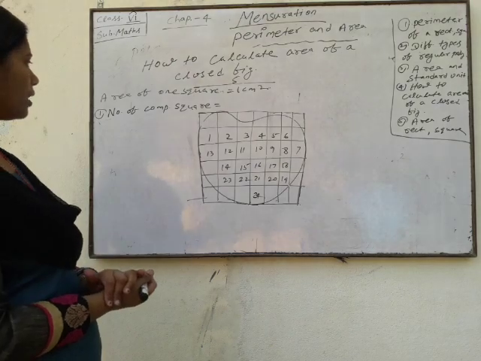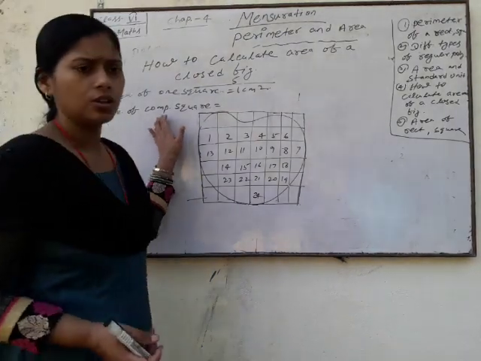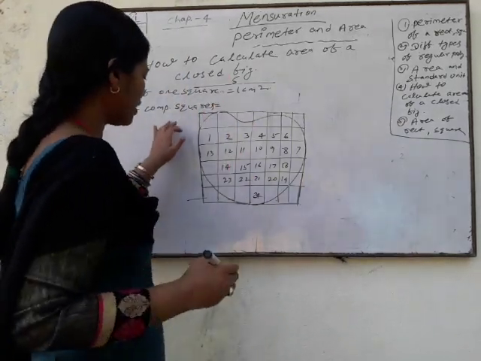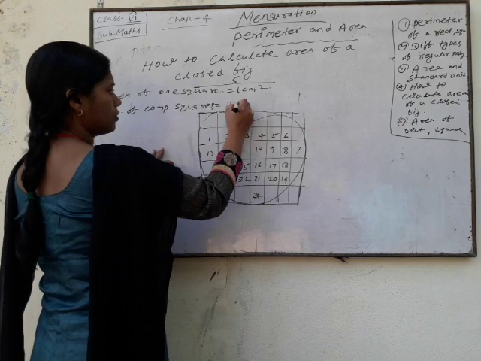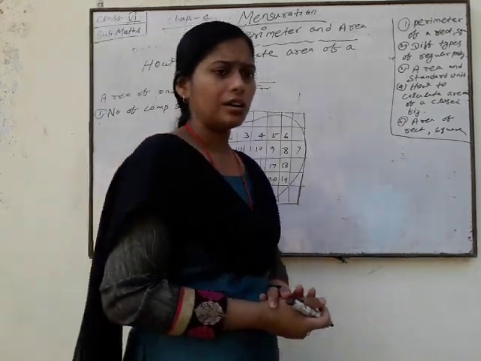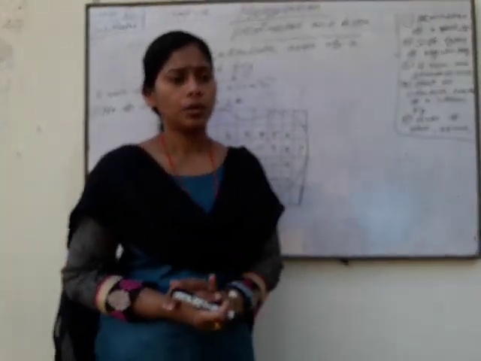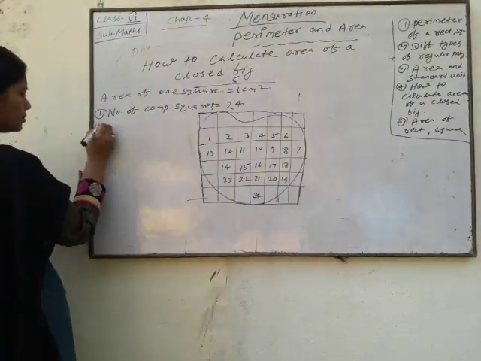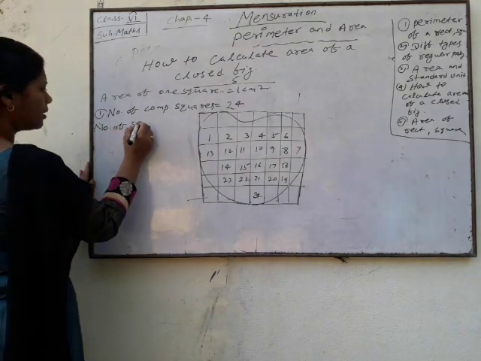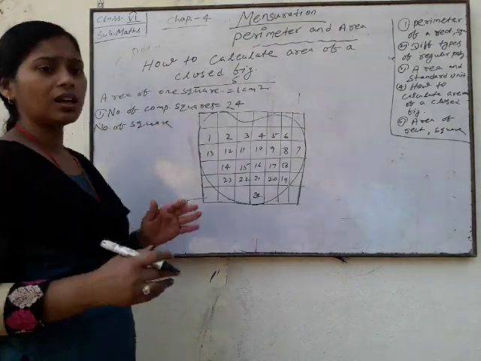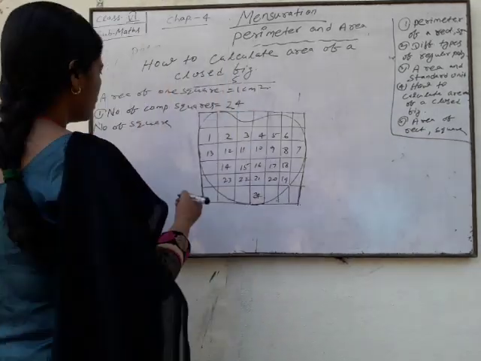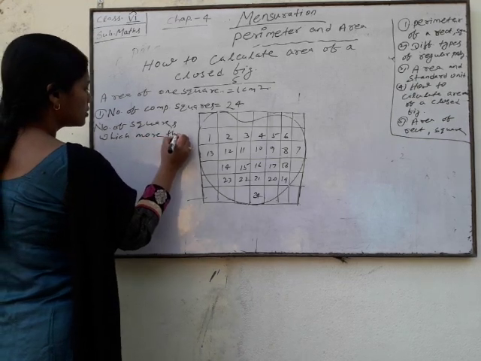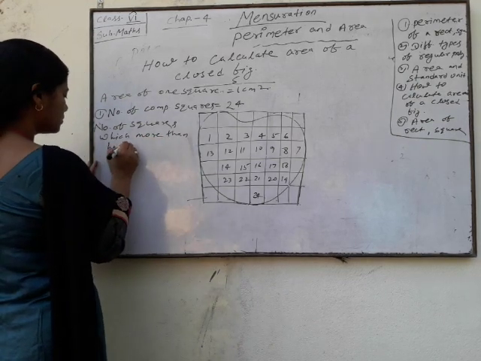Okay, the total number of complete squares is 24. Now count the number of squares which are more than half. Number of squares which are more than half.